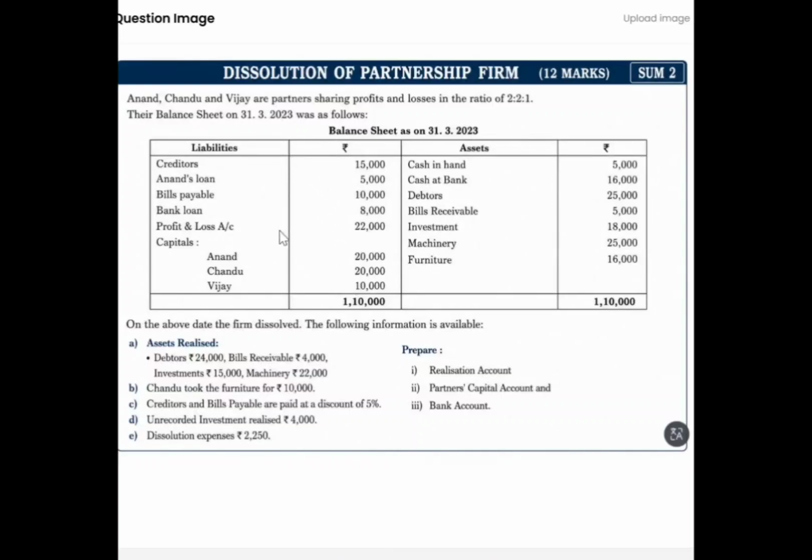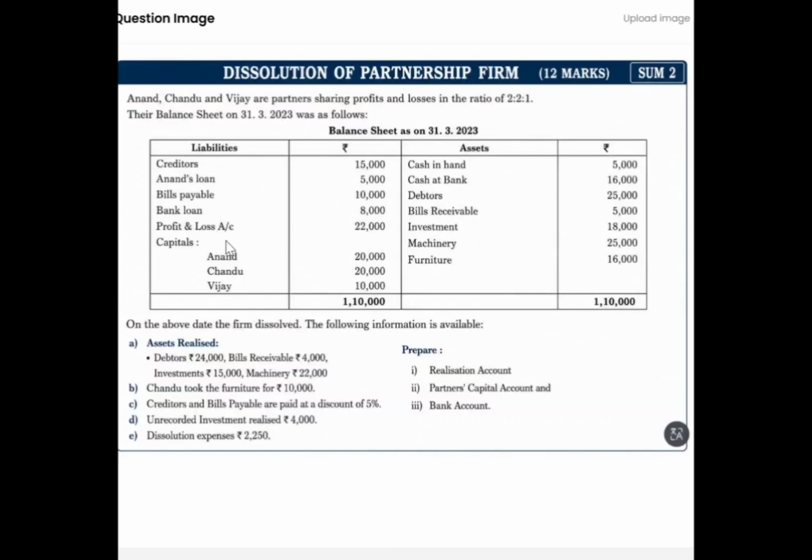Now these are the liabilities. In this liability, we'll see creditors is an external liability. Anand's loan. Now if you see here, Anand is a partner, so Anand's loan will be an internal liability. Next we have bills payable and bank loan, which will be the external liabilities.